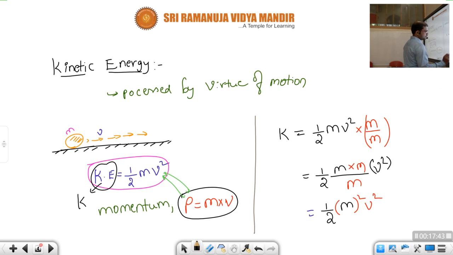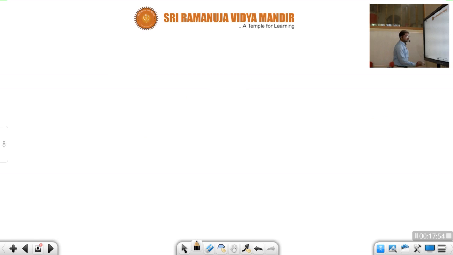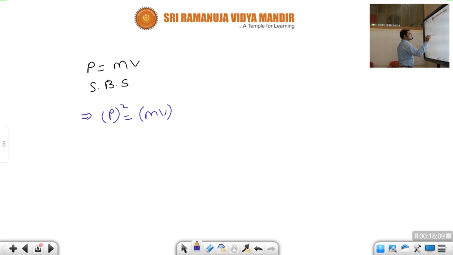by mass m. Okay, children. So if we observe what we got, m square v square by m. What is m square v square, children? p is equal to mv. Okay. Now squaring on both sides. What we get? p square is equal to m into v whole square. What we get, children? p square is equal to m square v square.